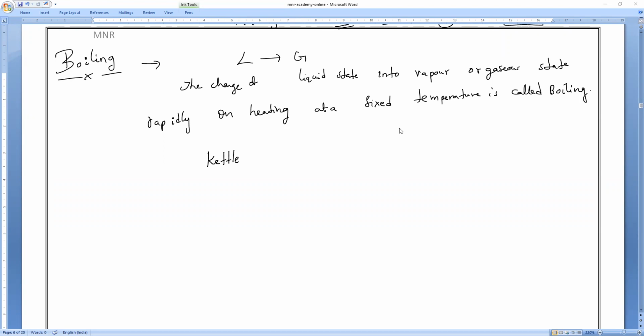Yes or no, guys? If you forget to switch it off after two or three minutes, the entire water will evaporate. Of course, even the milk also. Yes or no, guys? All of you? So that is the example of understanding boiling.